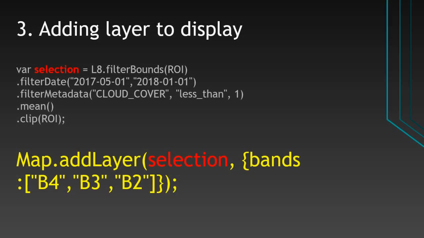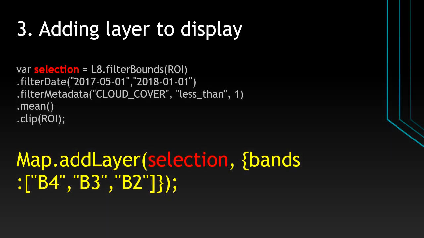So this is our third step, and in the third step I have given, in the light color, the second step code also. In the second step code I gave the selection here. So now I want to add this selection data to my display. For that I have to give the code like map.addLayer, then selection.